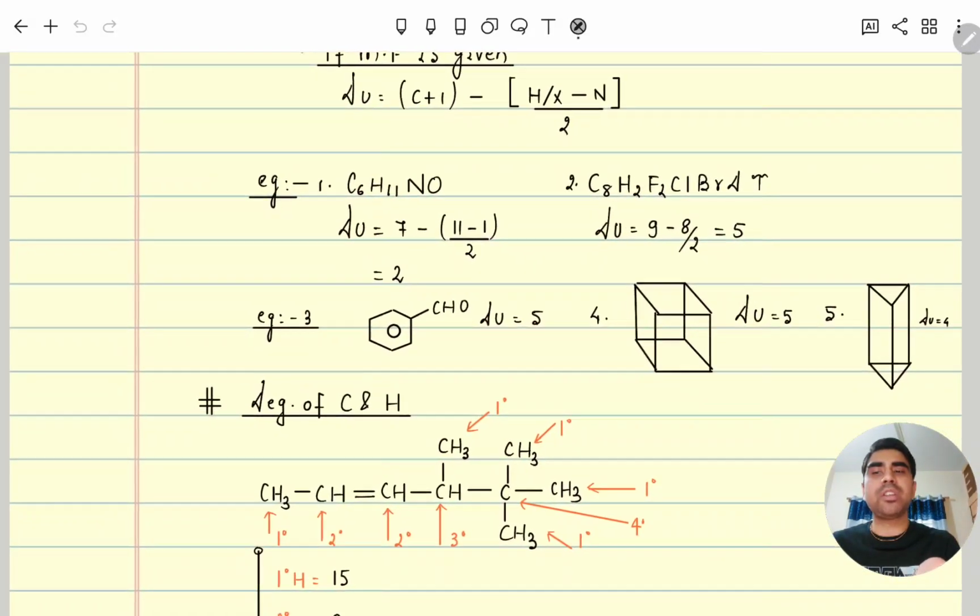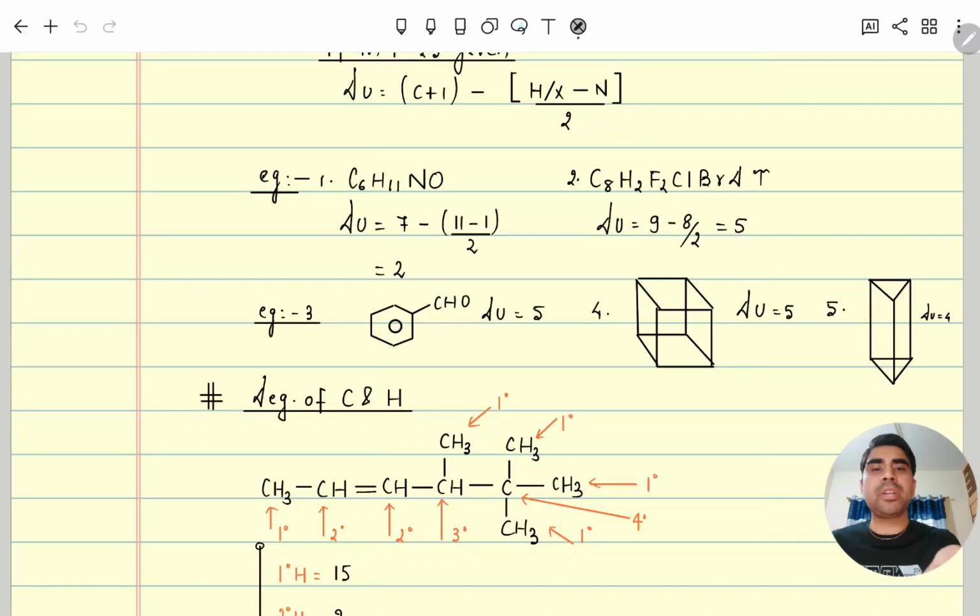Like here in this molecular formula, it is given C6H11NO. So carbon 6 plus 1 is 7, minus monovalent hydrogen 11, minus trivalent 1, divided by 2. So it is minus 10 divided by 2, which is 5 in magnitude, so the total degree of unsaturation is 2. Means in this hydrocarbon, if we add 2 moles of H2, then it will become an open saturated hydrocarbon chain, and that's why its degree of unsaturation is 2.